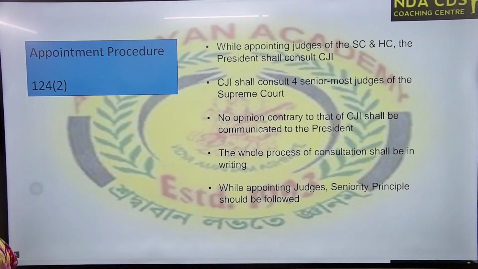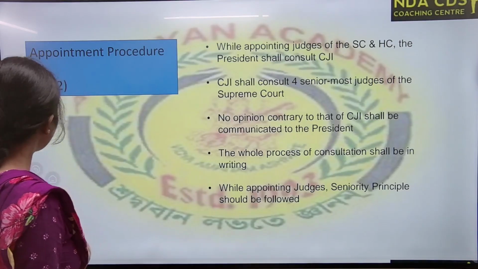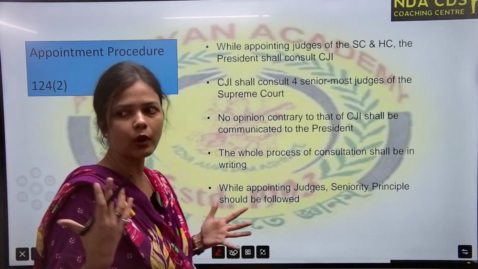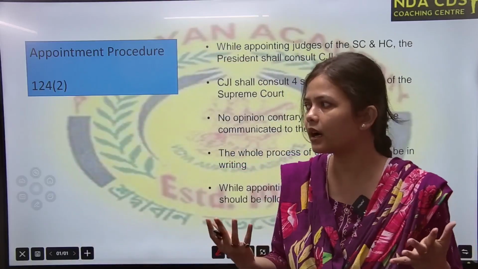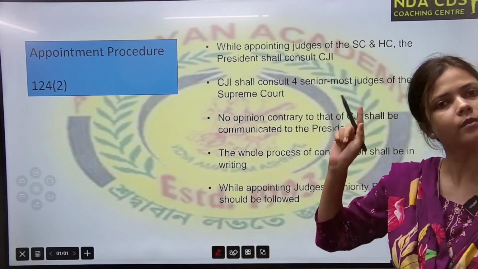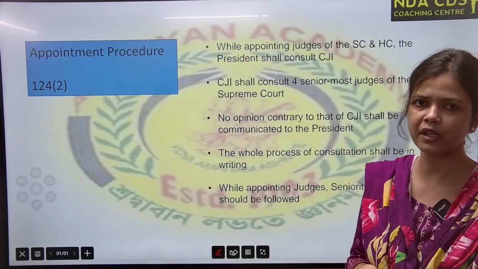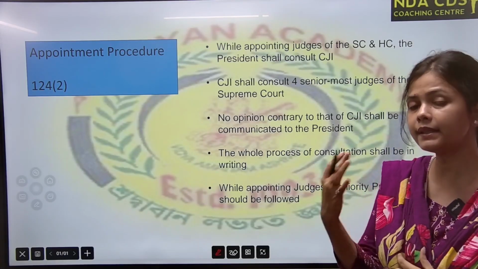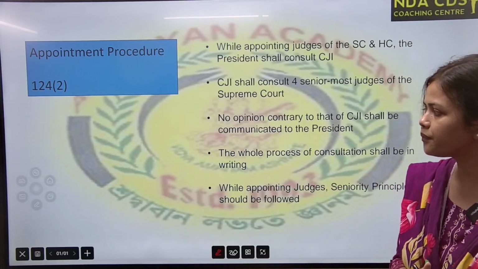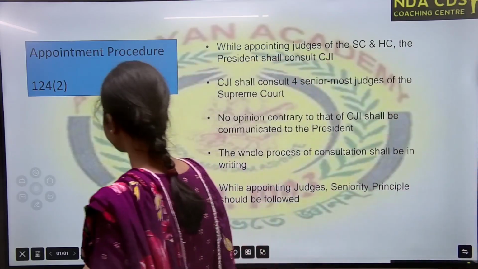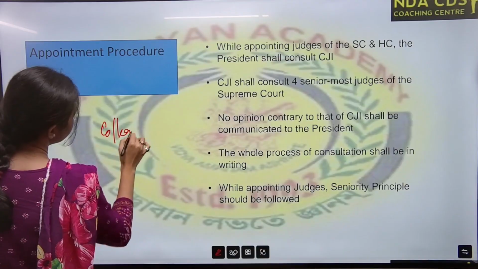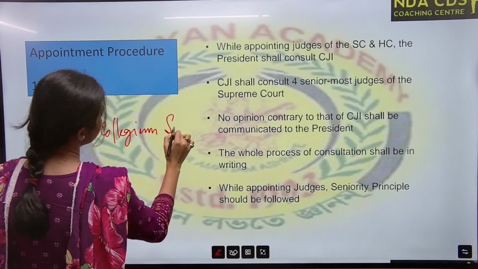Then appointment. See how these appointments are done. It's not like one day the President wakes up and says, come here, you are now the Chief Justice of India. So what happens regarding the appointment of the Chief Justice of India? First, there is a collegium system.